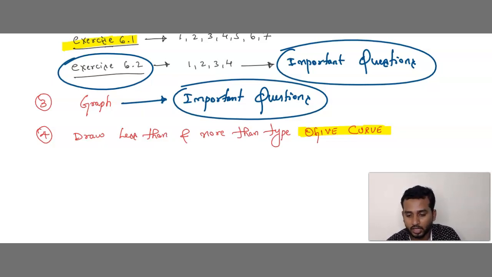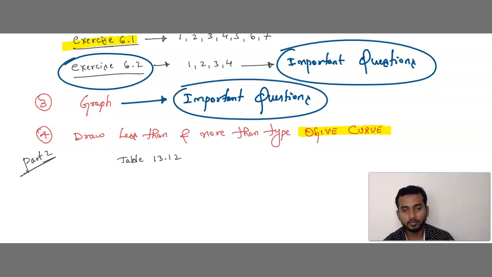Which are the questions, you can refer your part 2 textbook, that is statistics chapter. In that, you can see there is a table 13.12. What is the table name? 13.12. Just see the table, take those values and draw less than type curve and draw more than type curve. Okay, that is there in page number 94.